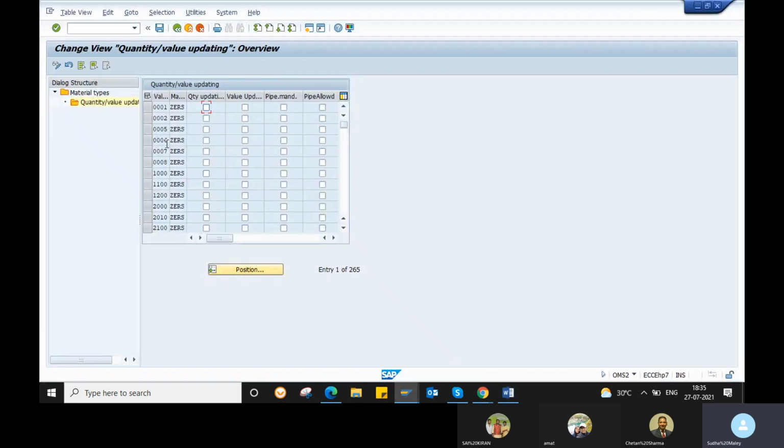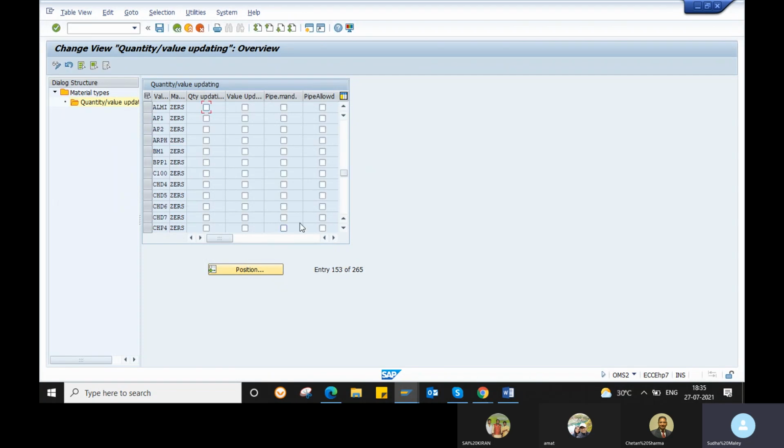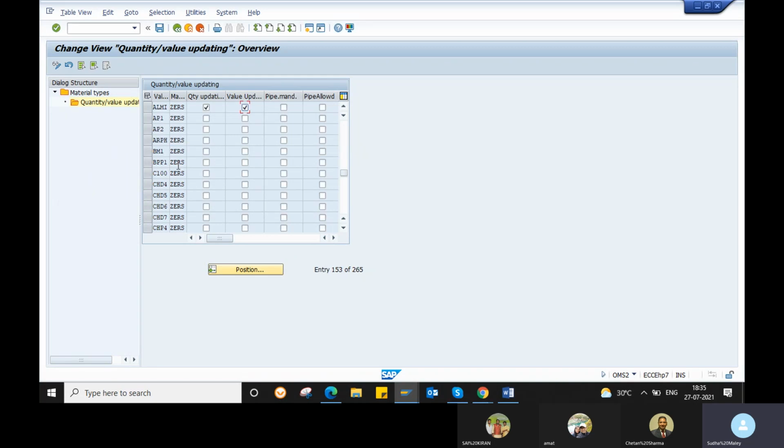So if you create a new valuation scenario or a new plant, for example, my plant we created as ALMI, so this is my new plant, I want to update the quantity update and value update. For other material types also, if you want to change, you can change. Select your valuation area, which is nothing but the plant. Valuation area means where your stocks are calculated.